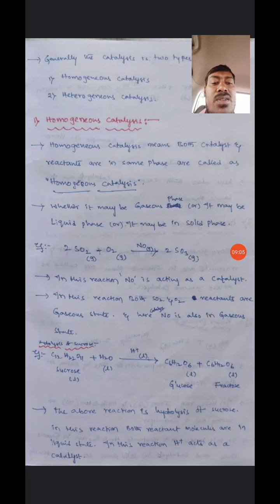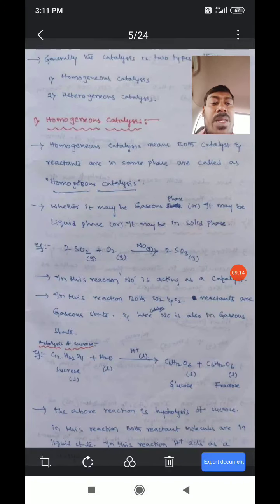Whether it is the gaseous phase, liquid phase or solid phase, if both catalyst and reactants are in the same phase, that is called homogeneous catalysis.